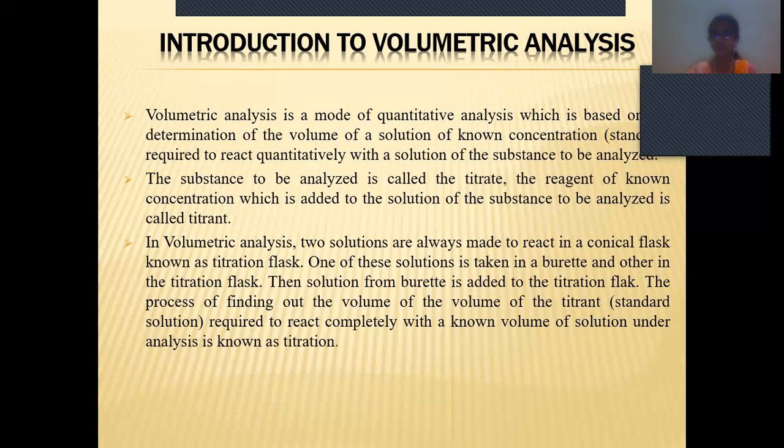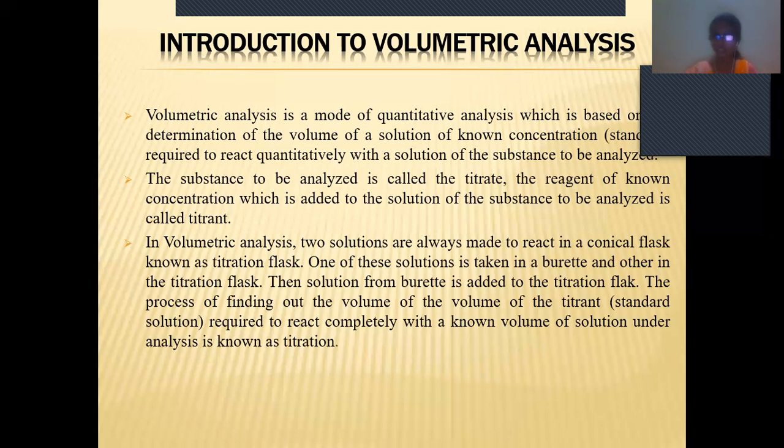In volumetric analysis, two solutions are made to react in a conical flask known as the titration flask. We have to react the two solutions, the known concentration and the unknown concentration, so they get mixed in the conical flask.